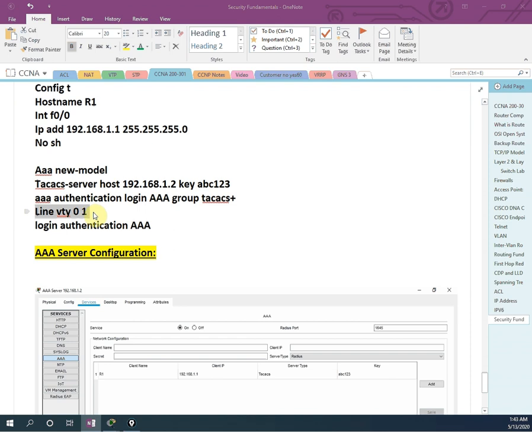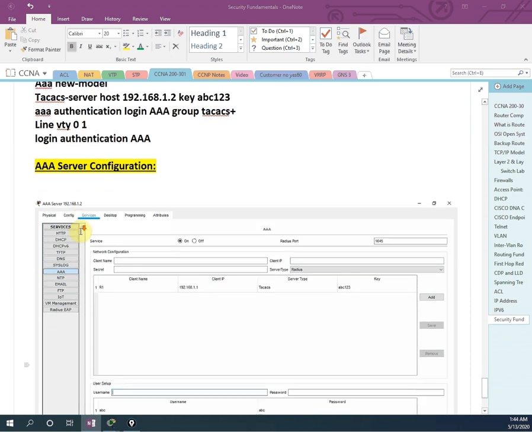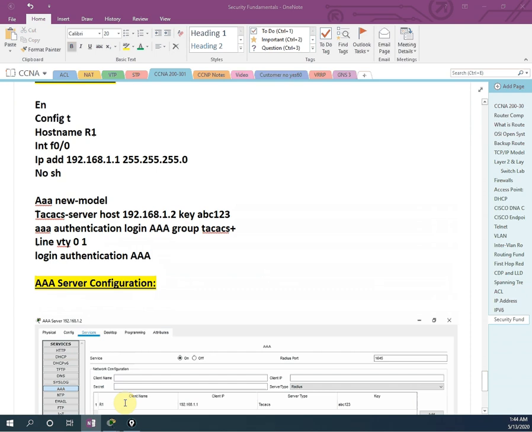VTY 0 to 1 or 0 to 10, 0 to 4, your wish, you can give that one, and then login authentication AAA. It means I am telling the router that whenever anyone tries to telnet in, it should check with the database of this server, 192.168.1.2, and if the user is authorized, only then give access for telnet to other users. Okay, so this is a configuration I already did, but no worry, I will do it for you again.